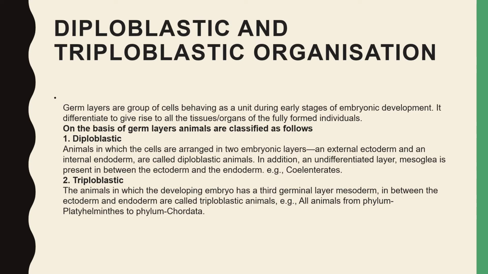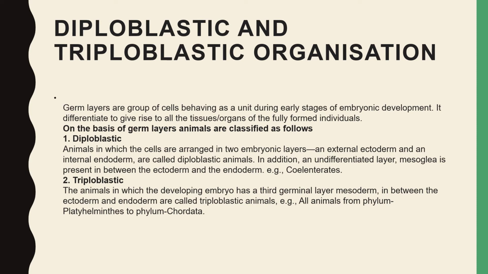The next feature is diploblastic and triploblastic organization. Diplo means two, and triplo means three. The organisms are classified as diploblastic or triploblastic on the basis of germ layers.